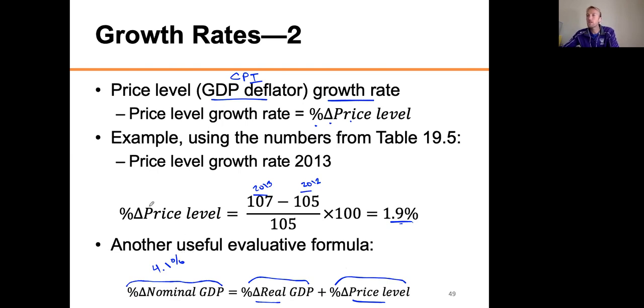So the change in the nominal GDP reflects both changes in stuff, the real GDP, plus the changes in the price level. When we're talking about how much the economy grows, make sure people are using the real GDP. If people are using the nominal GDP, that's not really what we're after, because that's also incorporating the changes in price.